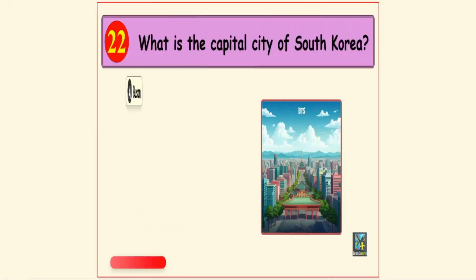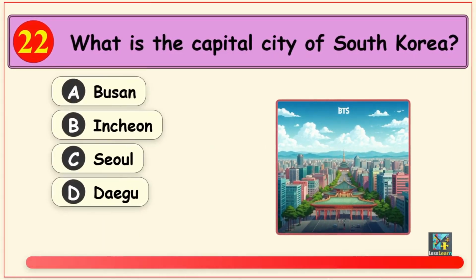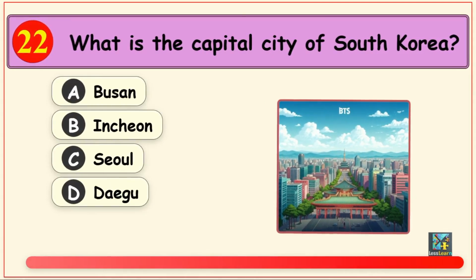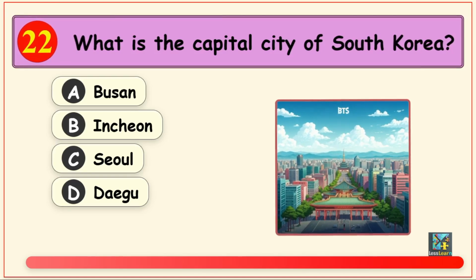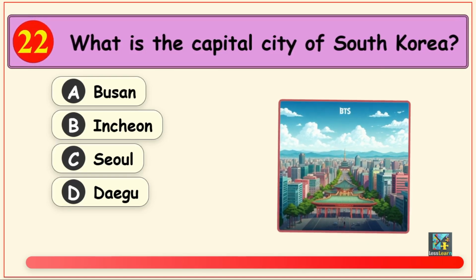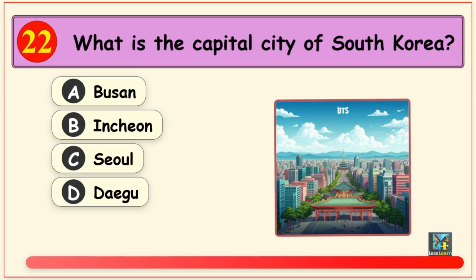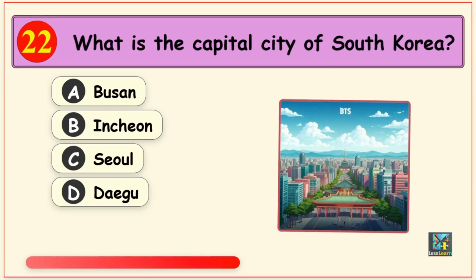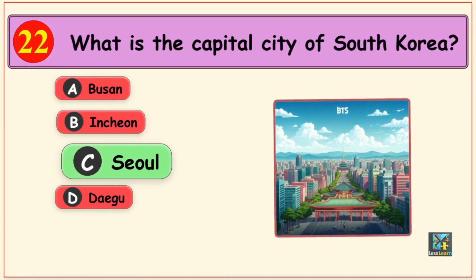Alright, let's move to the next one. What is the capital city of South Korea? Options are option A, Busan, option B, Incheon, option C, Seoul, and option D, Daegu. The correct answer is option C, Seoul.